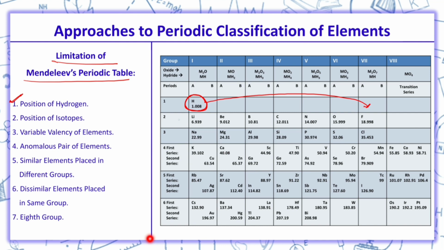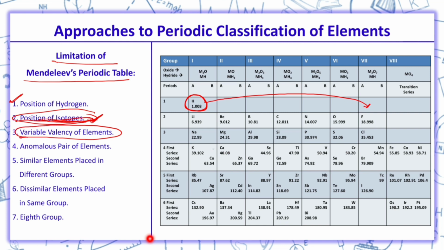Second, position of isotopes. In Mendeleev's periodic table, isotopes of an element will be placed at different places due to different atomic masses, but isotopes show similar chemical properties. So which is again controversial. Third, variable valency.